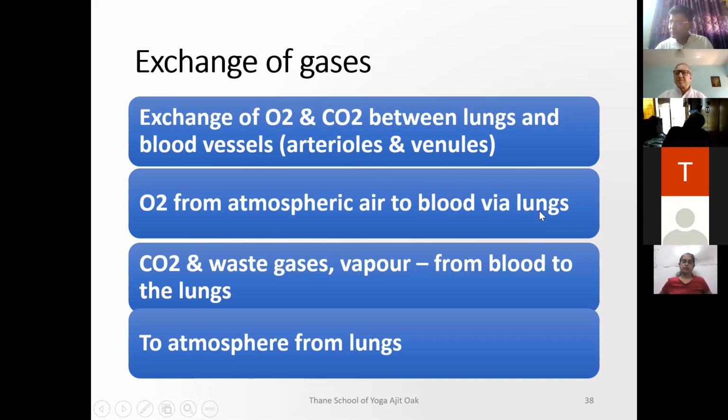So lungs are intermediaries. Like what we always discuss nowadays, they are in between people. So they are the in-between system, which is responsible for the intake of oxygen from the atmosphere to the tissues via blood. And carbon dioxide, waste gases and vapors are transferred from the blood to the lungs and then thrown out of the body to the atmosphere. This is the function of the exchange of gases of the respiratory system, or diffusion of gases.